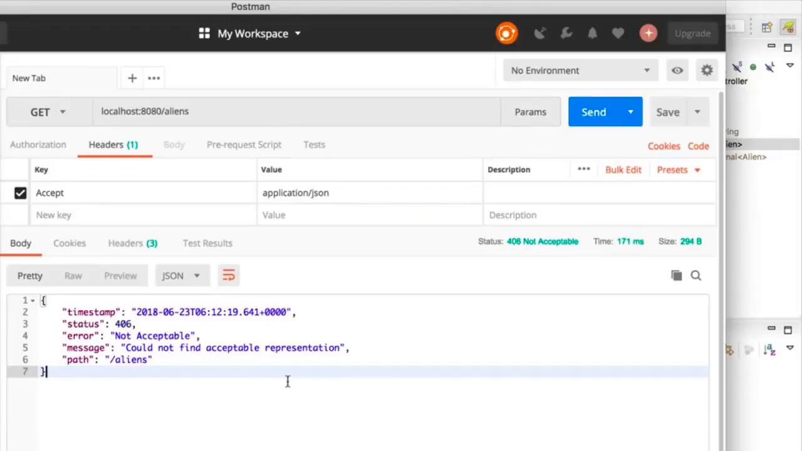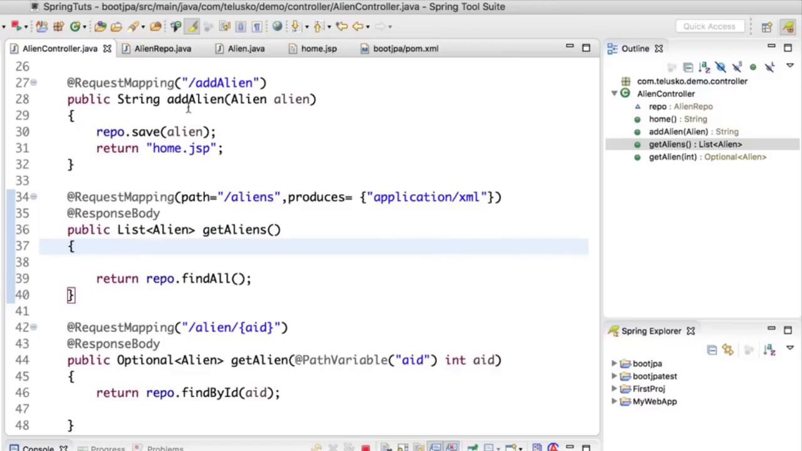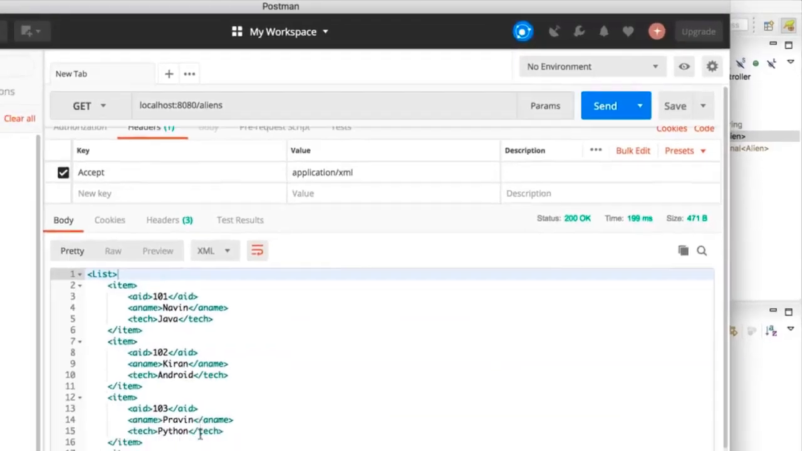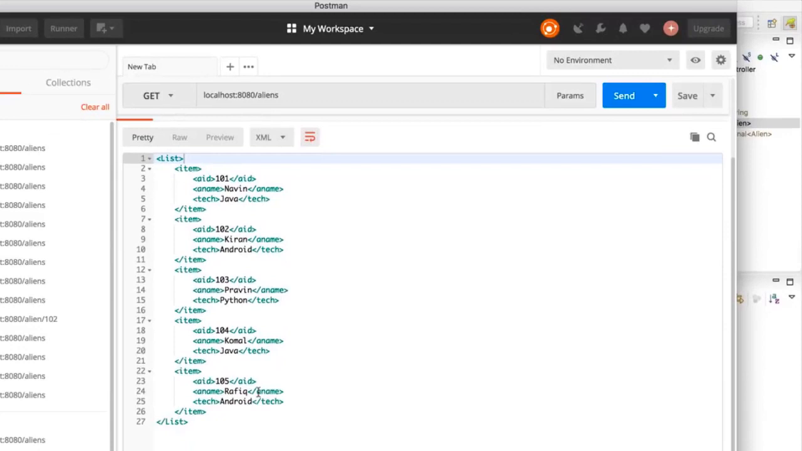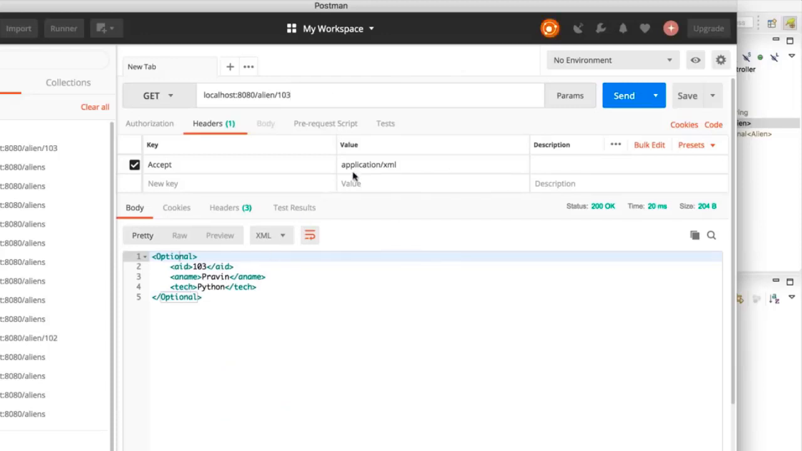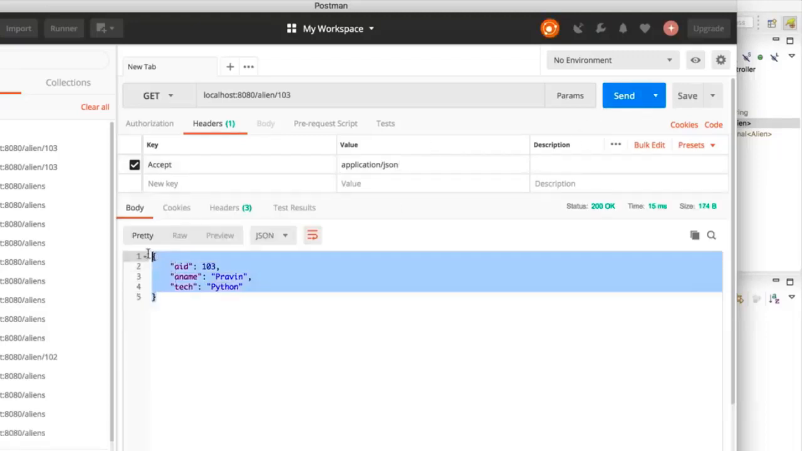What if you want to send data? In my database, if you can see, we only have 5 to 6 records. Maybe I want to add more. When I say get aliens, of course, JSON is not working, so we'll go for XML. Click on send. You can see we have these records. We have 5 records. I want to add one more. And I will be sending data in a JSON format. Let me just say 103. I want JSON for this one because we have restricted only one method, right? So you can see we got JSON for this request because we have restricted only aliens.